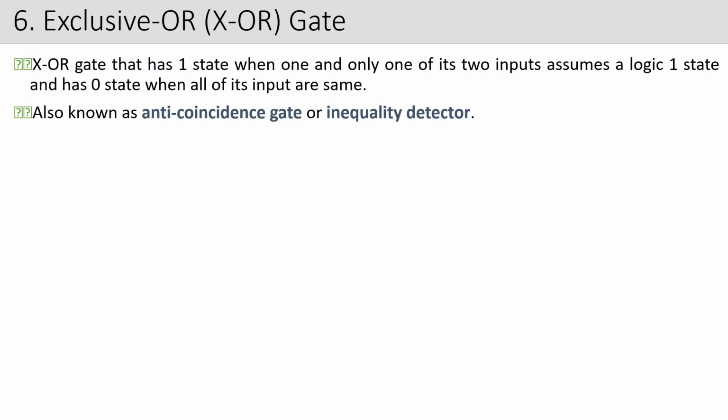Okay. Also, the exclusive OR gate is also called an anti-coincidence gate or inequality detector. Okay, if you talk about this exclusive OR gate, it is also known as an anti-coincidence gate or inequality detector.